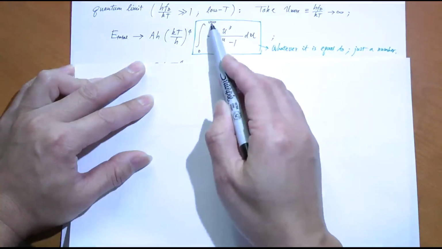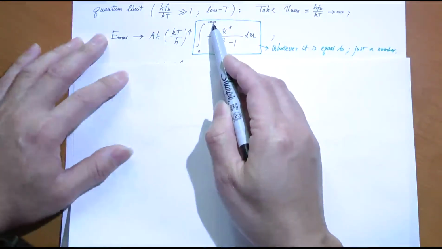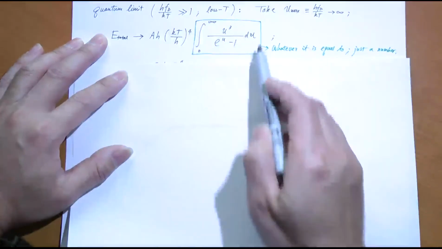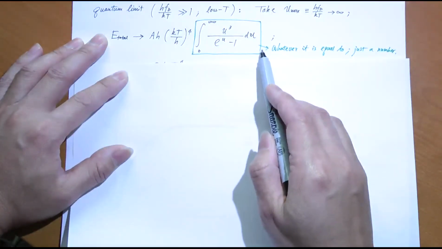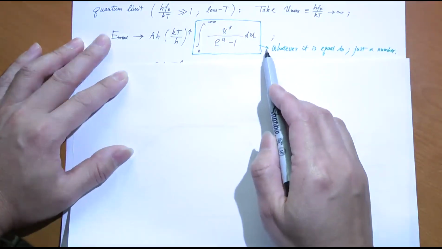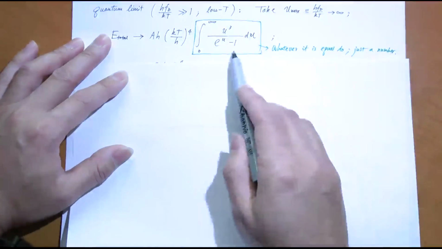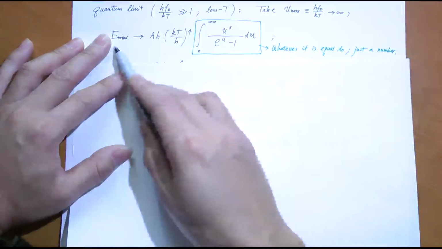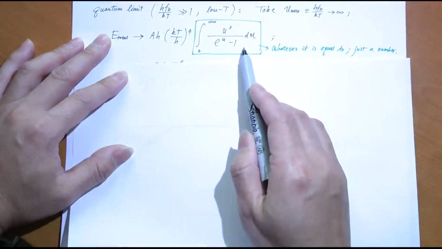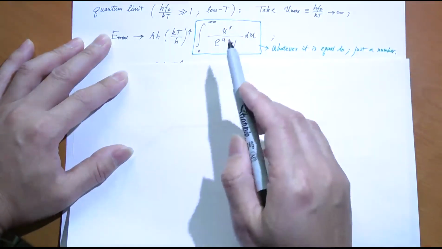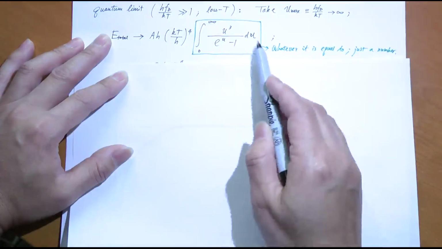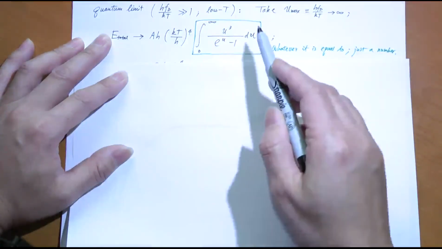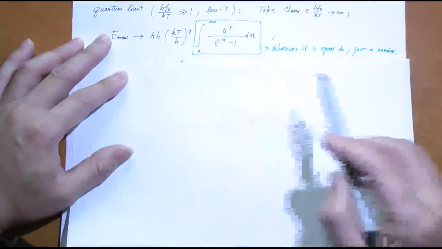But now the integral is just a pure number which has no temperature dependency. Before, there was actually the upper limit dependent on the temperature, right? Now there is absolutely no temperature dependency. It's just a number. The Debye integral reduces to a pure number. Whatever it is, do I care about what it is? If I want to find the exact value of E total, I have to know this. But if I only want to know how CV depends on the temperature to whatever power, I don't care what that number is. Just a constant which I combine with A.